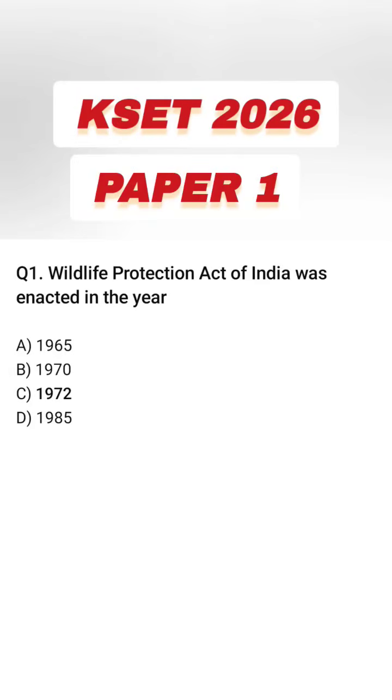Wildlife Protection Act of India was enacted in the year? Options are 1965, 1970, 1972, 1985. So Wildlife Protection Act of India was enacted in the year 1972. ಅಂದರೆ ವೈಲ್ಡ್ ಪ್ರೊಟೆಕ್ಷನ್ ಆ್ಯಕ್ಟ್ ಜಾರಿಗೆ ಬಂದ ವರ್ಷ 1972.